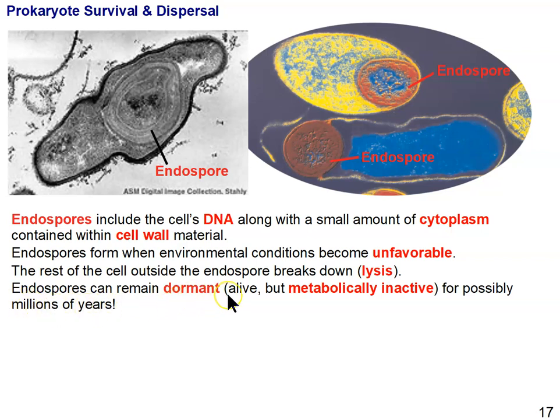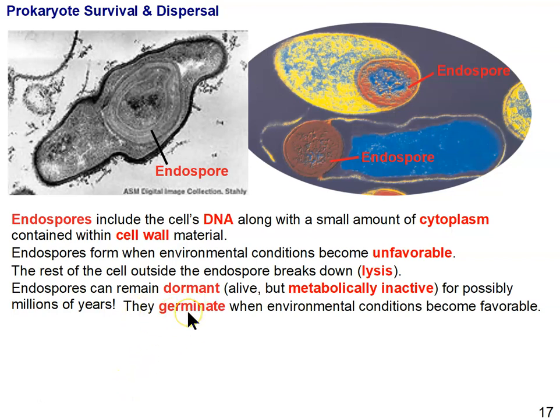They have found bacteria that have been trapped deep underground or in ice that they've been able to revive after hundreds of thousands or even millions of years. So they can remain metabolically inactive for a long, long time until conditions become favorable again. That's what dormancy is. Dormant just means metabolically inactive. So they're not using energy. They don't need to take in any materials or generate any kind of energy to stay alive because they're metabolically inactive.